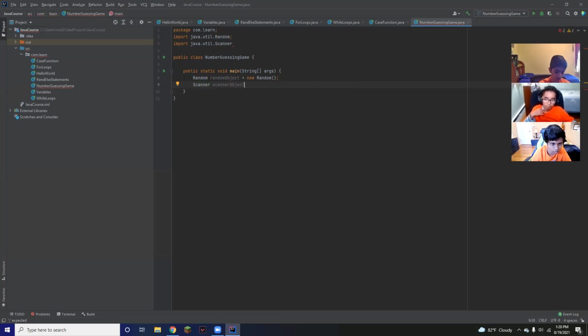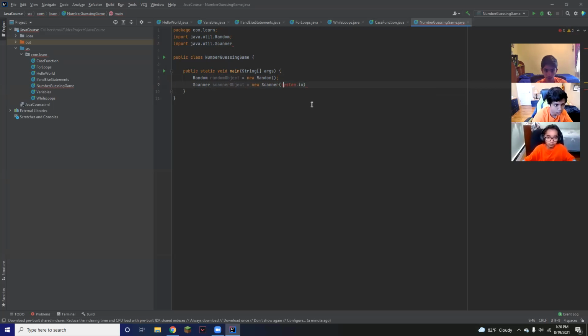So scannerObject is equal to a new Scanner, and inside we're going to do System.in, make sure the S is capital. And this is what allows the user to put in info and scanner will save that. Okay. I'm going to do one more line and then I'll hand it over to you. So under this scanner, right?